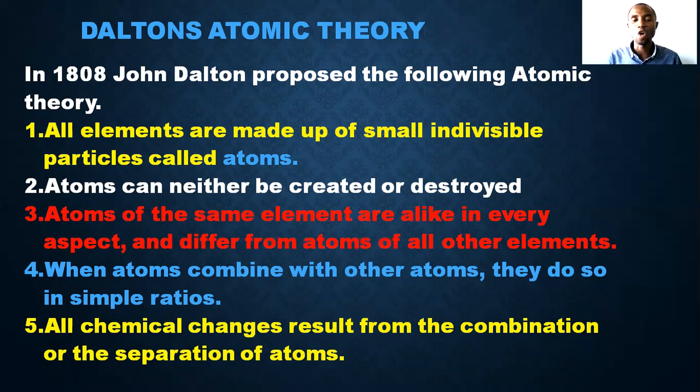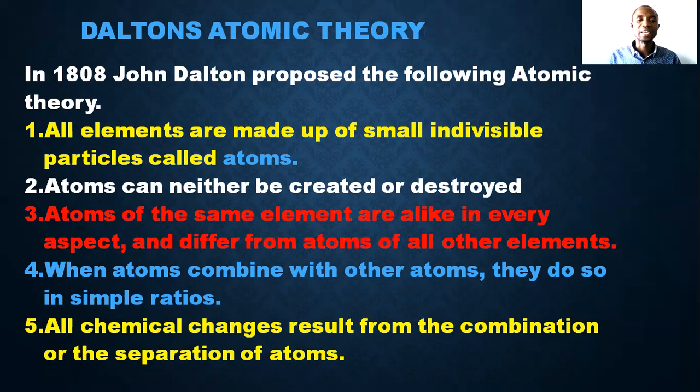Now, he stated 5 points. Number 1, he said that all elements are made up of small indivisible particles called atoms.